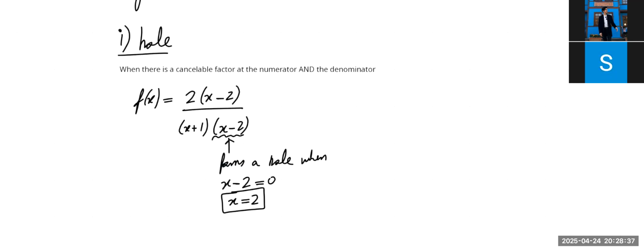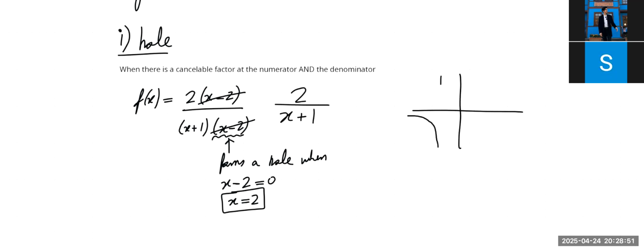Now, what will this graph look like? There's a funny thing about holes. If you cancel them and you look at the function after cancelling them, the function with the hole will look exactly the same. It'll look like this. However, there will be a hole when x equals 2. So right there will be a missing point. Okay? So the function stays the same, the shape stays the same, the behavior stays the same. It only just includes a hole at x equals 2. Okay? That's all you need to know.